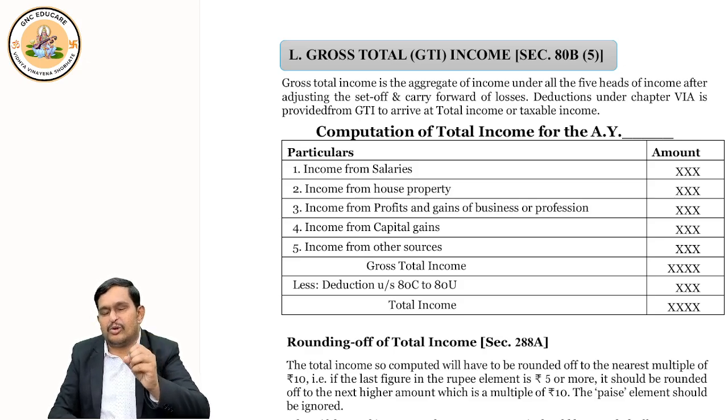From this gross total income, we will deduct deductions under section 80C to 80U. Now, what are these deductions?